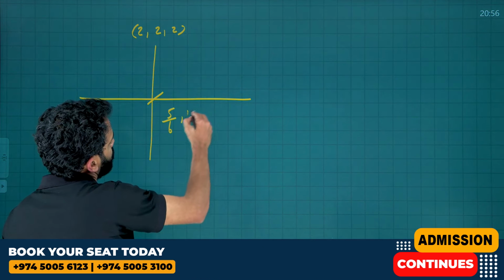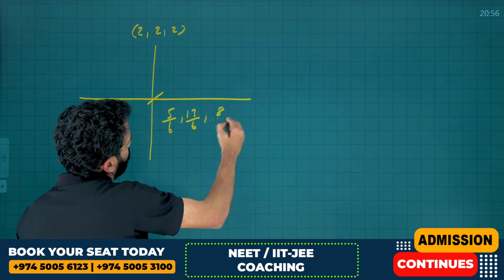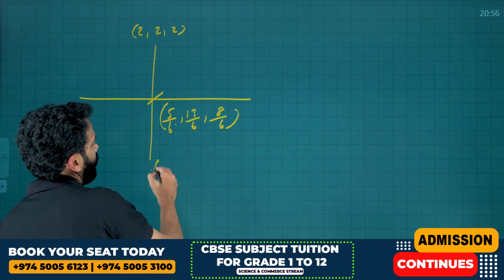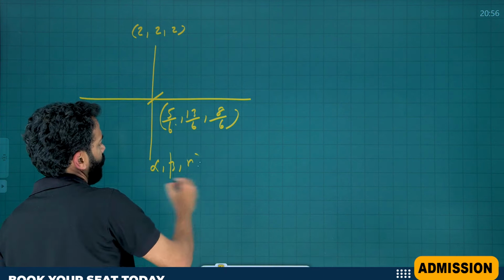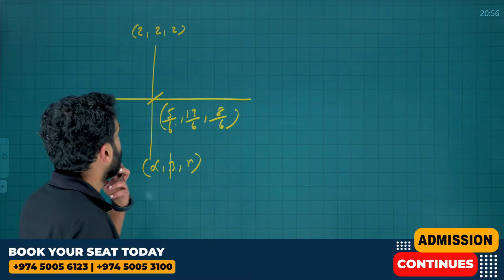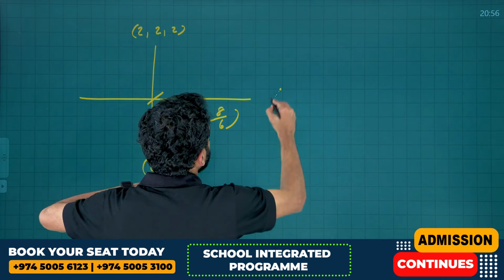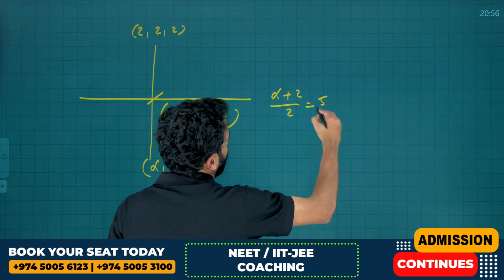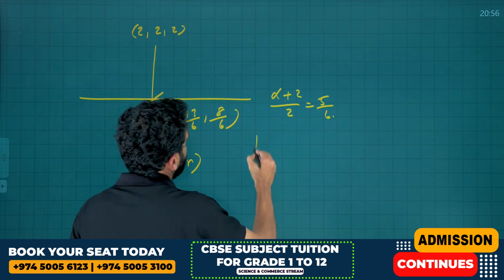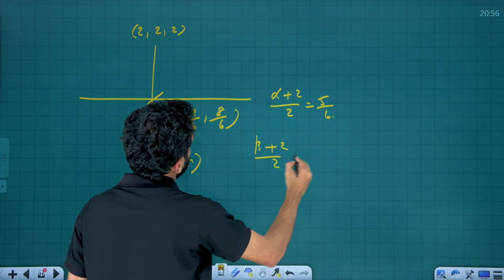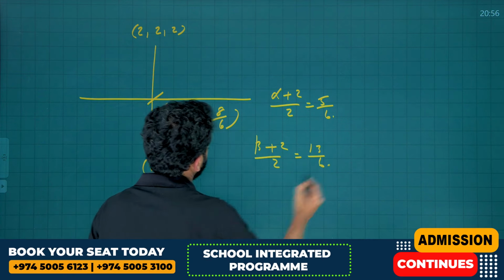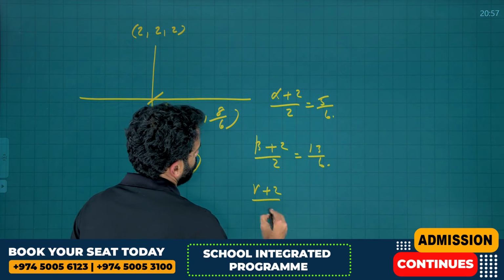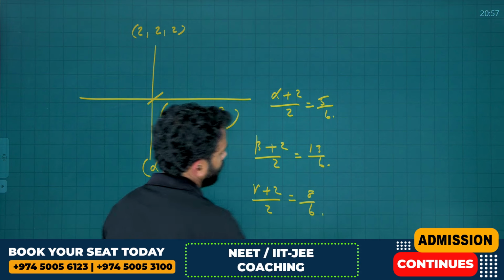This we can take as alpha, beta, gamma, and you know the drill, use the midpoint theorem here. Therefore, alpha plus 2 by 2 is equal to 5 by 6. Beta plus 2 by 2 is equal to 13 by 6. Gamma plus 2 by 2 is equal to 8 by 6.